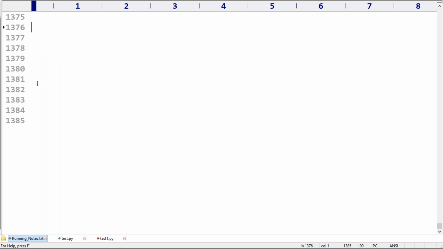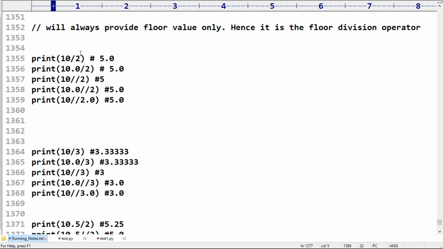Sir, 10 into 2, what answer are we going to get? 20. Multiplication, general multiplication, sir. 10 into 2, what answer are we going to get? Here, nothing to discuss much. What about 10 double star 2? So 10 double star means